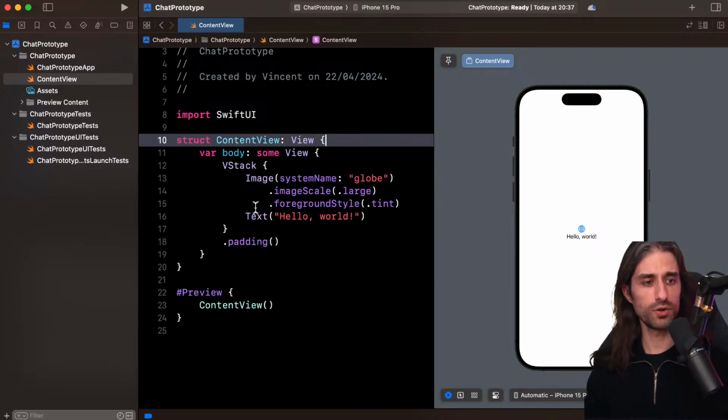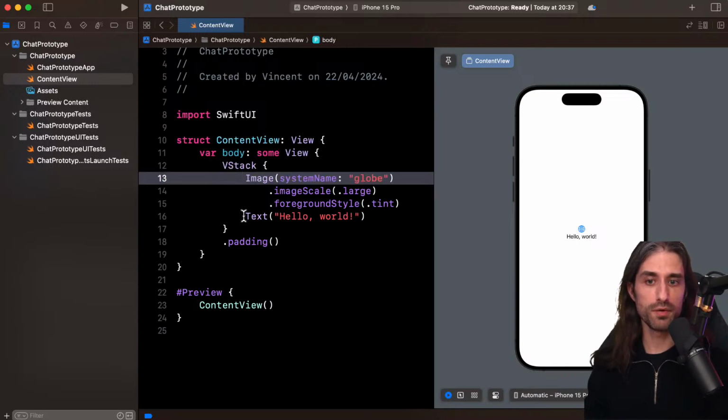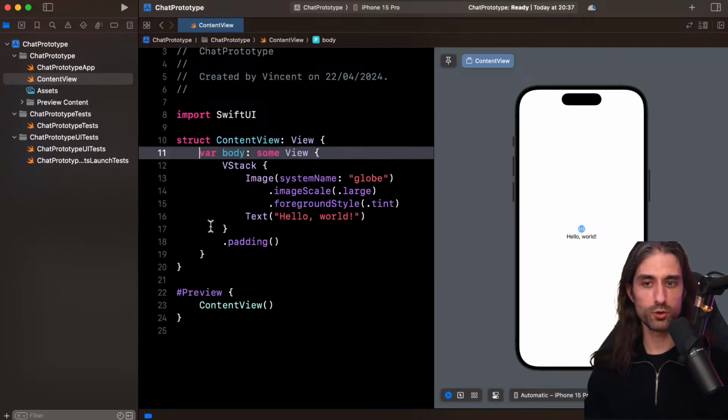This makes the code easier to read because you have this visual aid to understand the level of nesting of your views. It becomes clear that the VStack here is inside the body, that both the image and the text are inside the VStack, etc. However, this is not mandatory to make the code build.